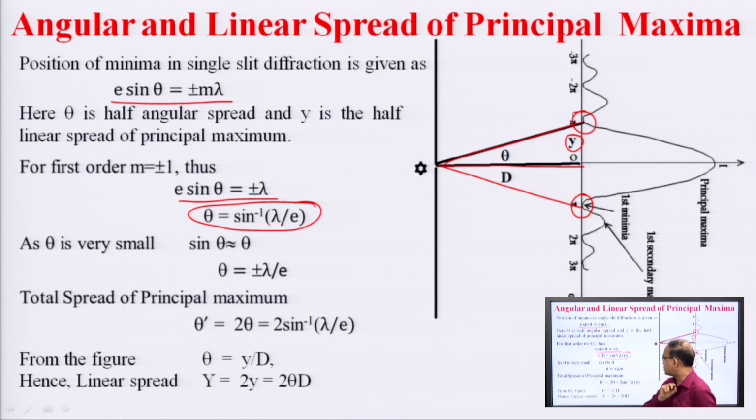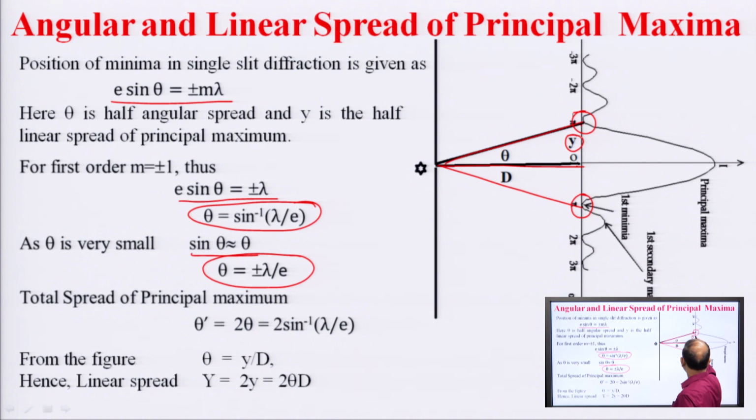From this expression we can get the half angular width, and by making it twice we can get the angular width of the principal maxima. As we know theta is very small, sin theta is approximated as theta. So, this expression can also be written as theta is equal to plus minus lambda over e. Similarly, from the figure theta can also be written in terms of the distance d and y, from angle is equal to arc over radius, theta is equal to y over d.